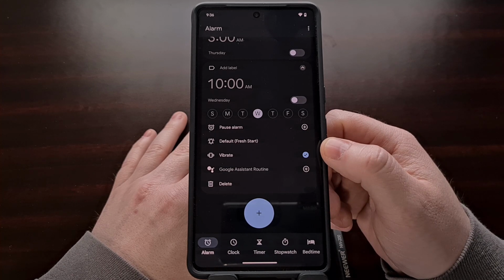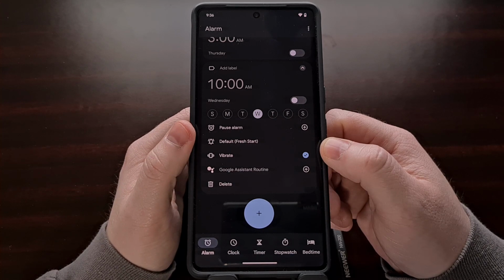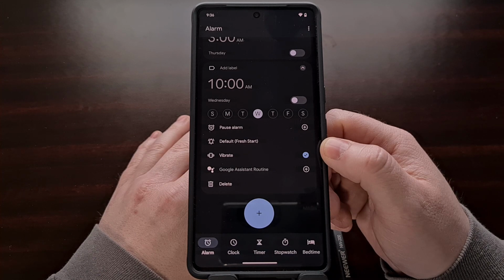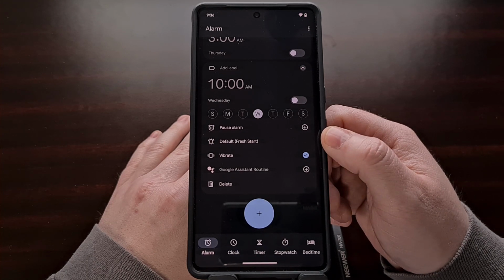From here, we're going to tap the bell icon right here, which is for the audio clip that you currently have set for the alarm. If this is an alarm that you have already set up, then you will see the clip displayed that you chose whenever you first created it. However, if this is a new alarm that you're setting up, then you're going to see the default option displayed here.